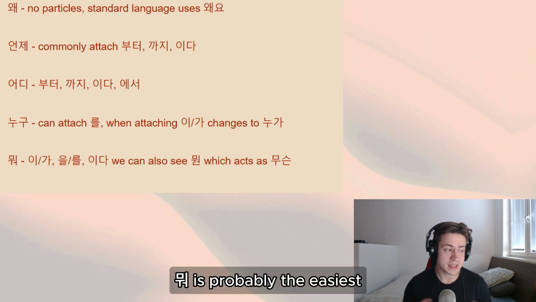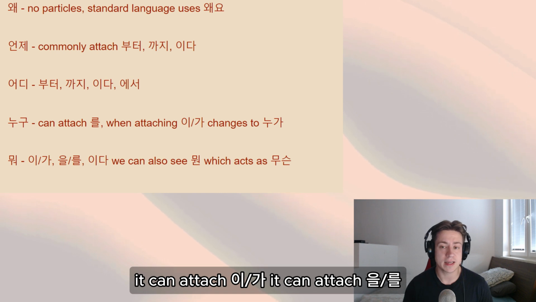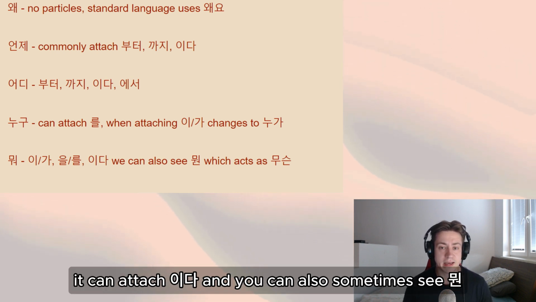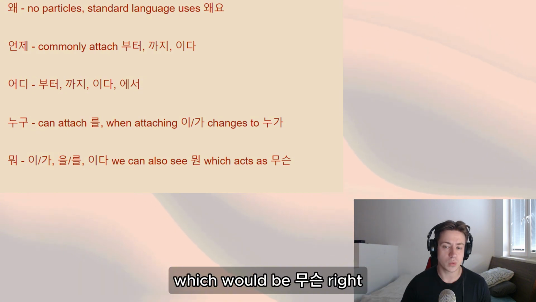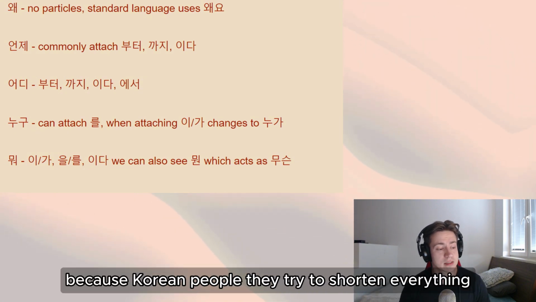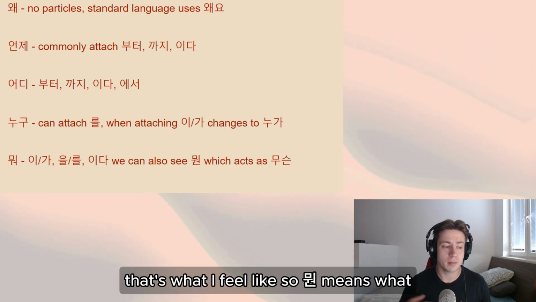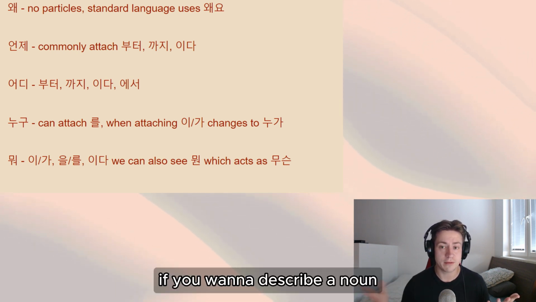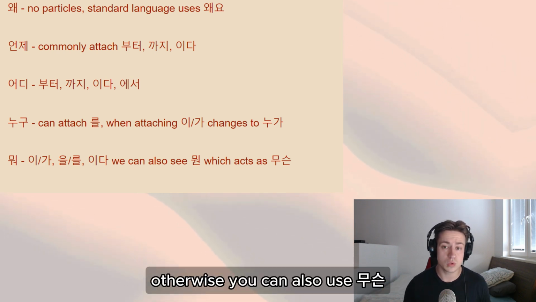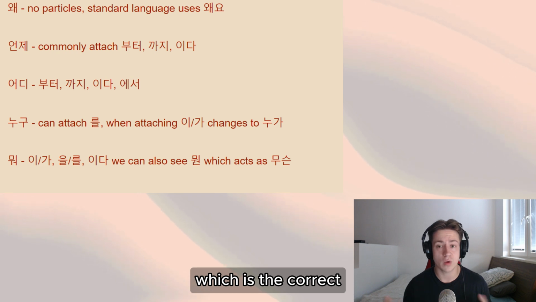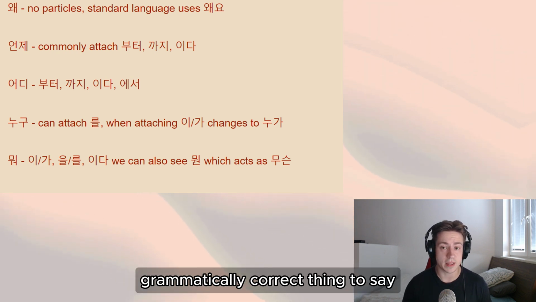뭐 is probably the easiest. It can attach 이가, it can attach 를, it can attach 이다, and you can also sometimes see 뭔, which would be 무슨, right? Because Korean people, they try to shorten everything, that's what I feel like. So 뭔 means what, if you want to describe a noun. Otherwise, you can also use 무슨, which is the grammatically correct thing to say.